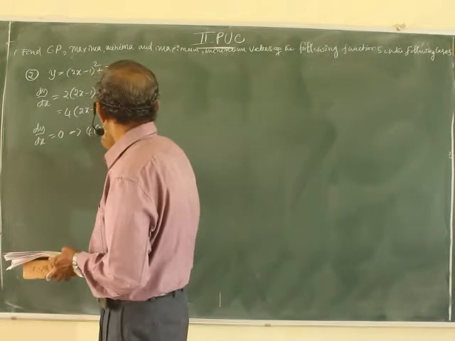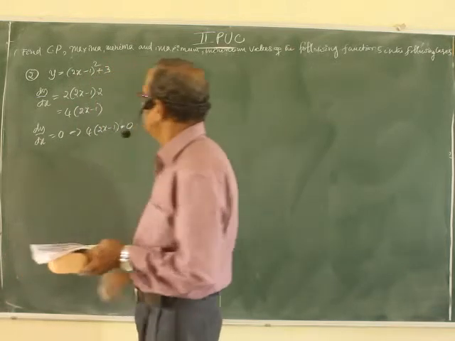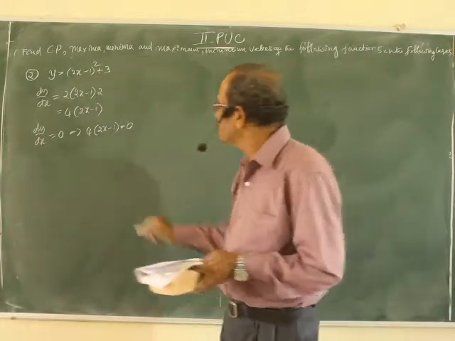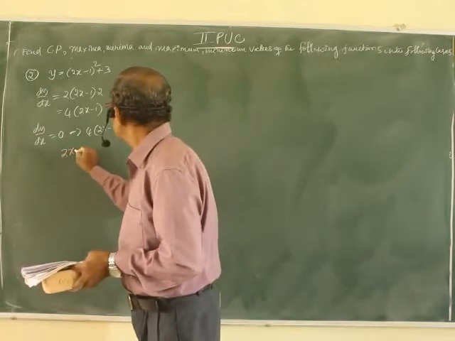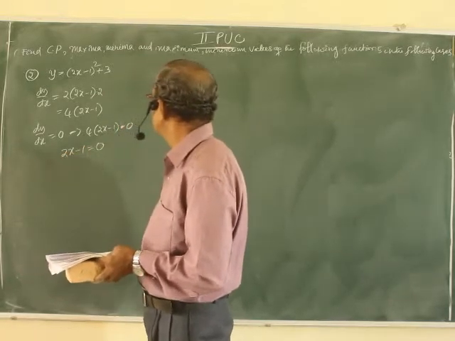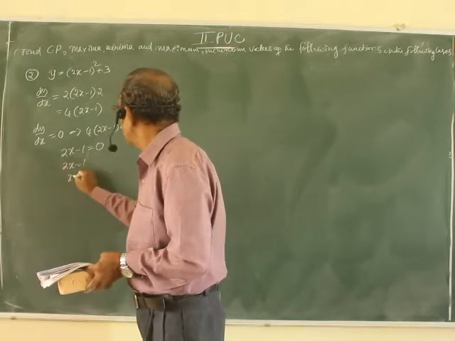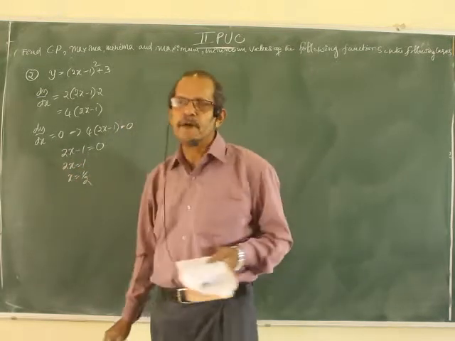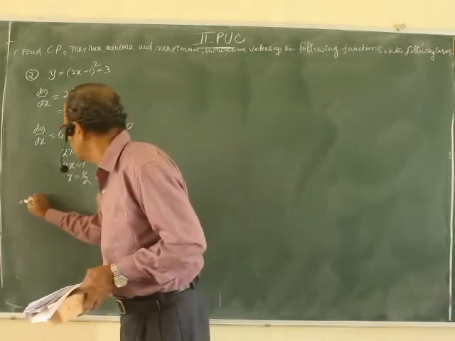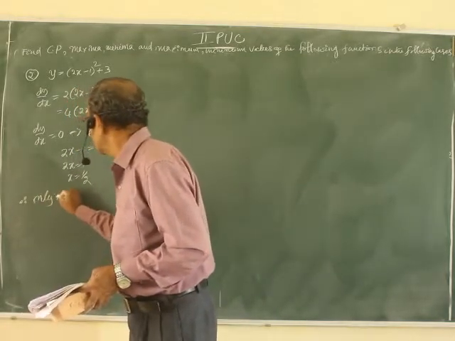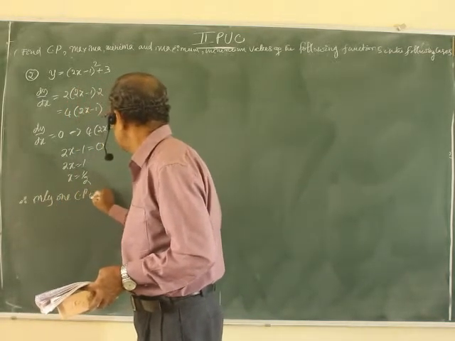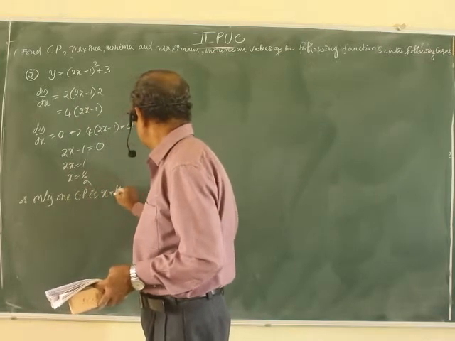This implies 4 into (2x minus 1) is 0, so 2x minus 1 itself is 0. 2x equal to 1 or x is half. Only one critical point we have. Therefore, the only critical point is x equal to 1 by 2.